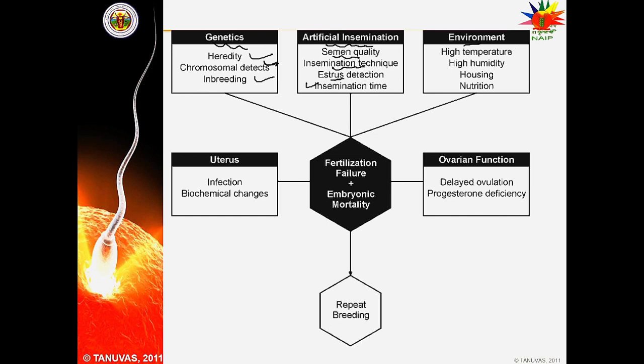Environment: high temperature, high humidity, poor quality of nutrition, and improper housing arrangement, that is very low ventilation. Apart from these, uterus factors: infection in the uterus and biochemical changes in the uterus of the dam. Ovarian functions: delayed ovulation, progesterone deficiency. In this video, we will discuss all of these factors in detail.